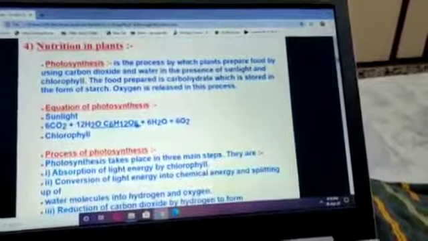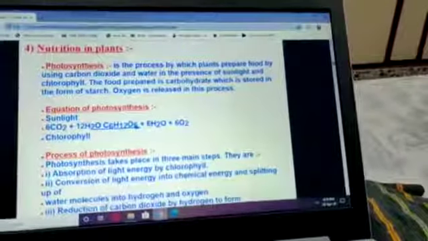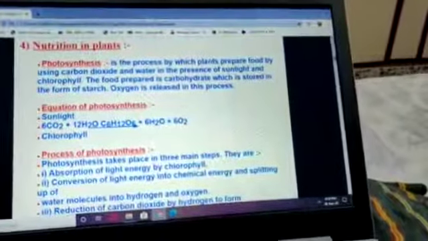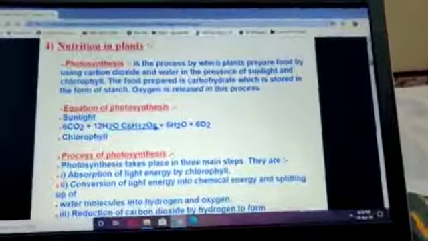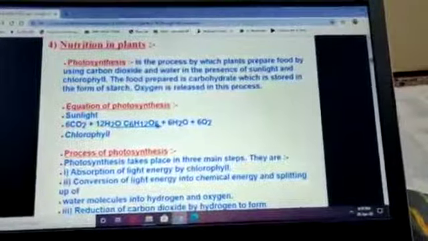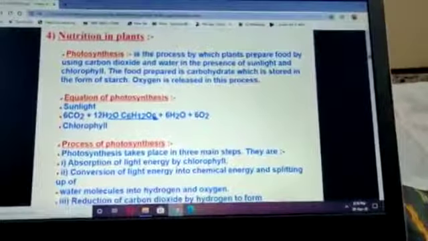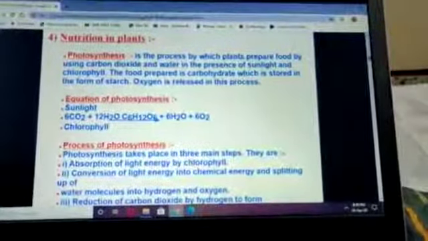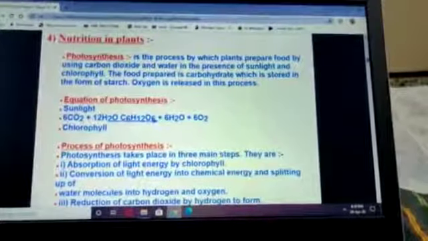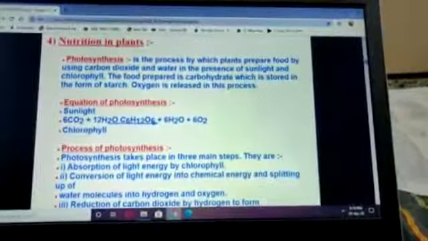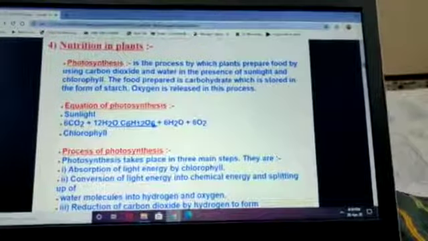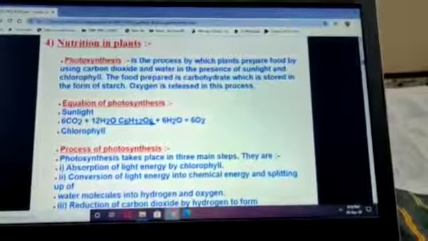circulation. Okay, so today we are going to study one example, that is the nutrition in plants. As we studied the different modes of nutrition, autotrophic mode of nutrition and heterotrophic mode of nutrition. Plants, blue-green algae and euglena are examples of autotrophic nutrition.